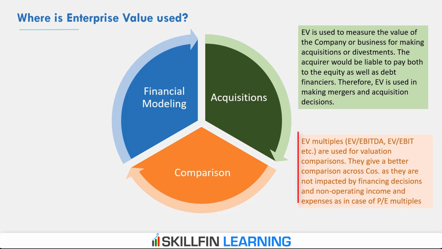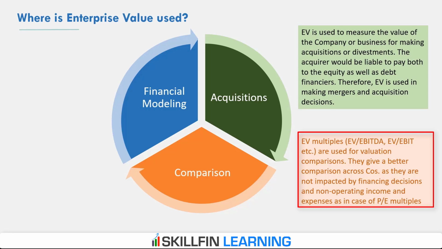Equity multiples like the PE ratio and enterprise value multiples like EV EBITDA and EV EBIT, etc., are generally used to compare the valuation of companies in same or different industries. The problem with equity multiples is that they are impacted by non-operating income and expenses and financing decisions. Therefore, two companies having different financing structure and same operating performance may have different PE multiples.